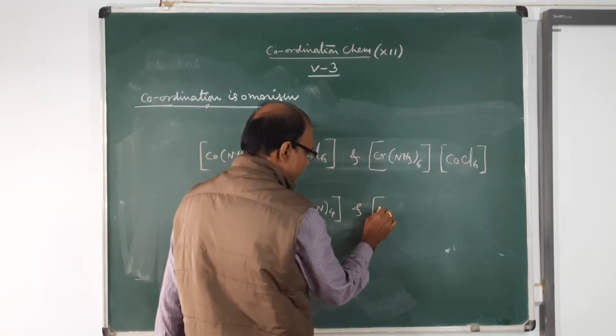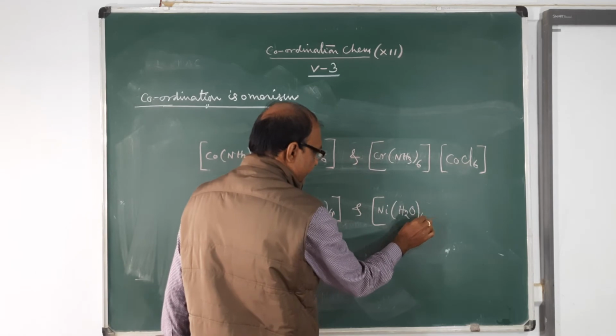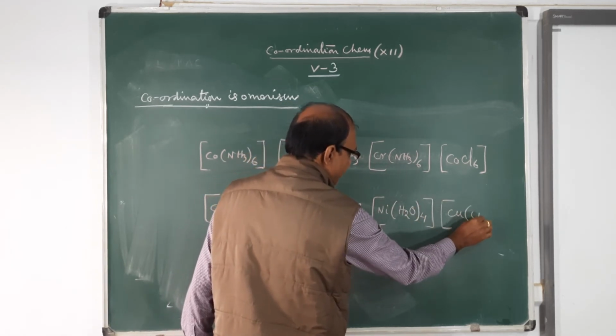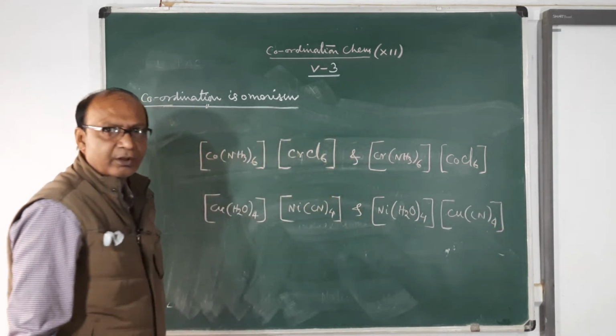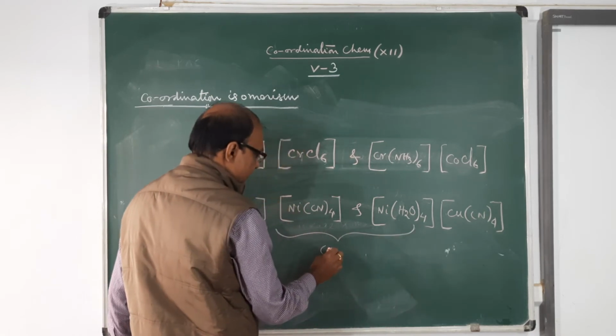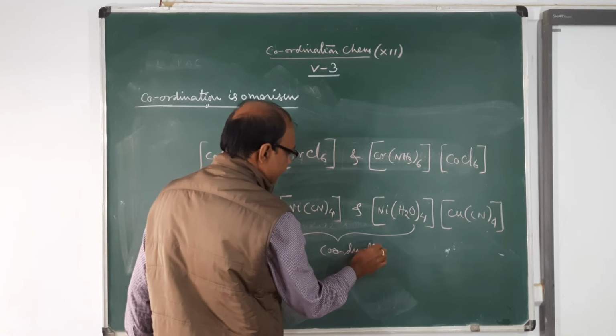So first you write down the nickel part because it is the positive part, and this is the negative part, Cu(CN)4. So this is another pair of coordination isomers.